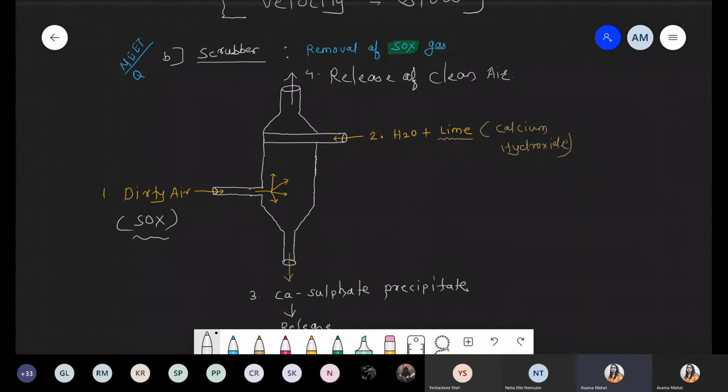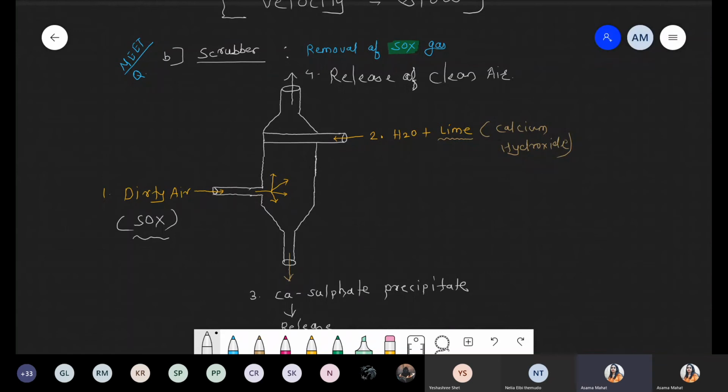This point is clear. Is there any doubt with respect to electrostatic precipitator and the scrubber? Yes or no? क्लियर this point? सिंपल है, बस एक जगह पे पास करना है. Now there is a certain reaction and there is a release of the clean air. That's it. Okay, Nelia. Good. So is this any doubt? Clear. Okay, Pooja. So these are the some way of the control where we can control the air pollution.